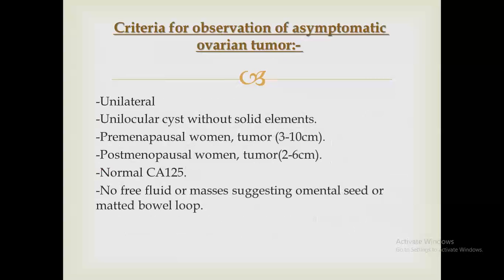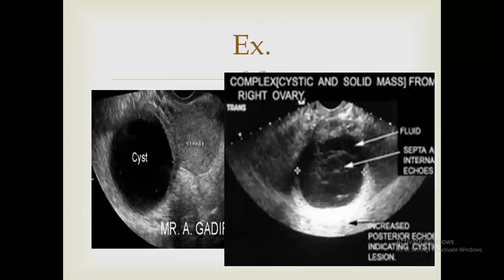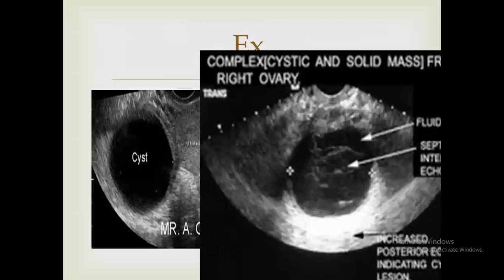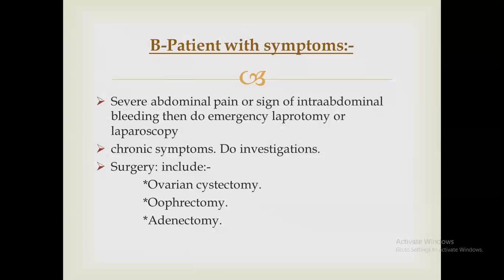What are the ultrasound features that go with benign? It is unilateral, unilocular, with clear fluid, less than 10 centimeters in size if she is premenopausal, less than 6 centimeters if she is postmenopausal, the CA125 is normal, and there is no free fluid or omental seeds or matted bowel loops. If there is thick fluid with septations and internal echoes, it is, as we said, a complicated ovarian tumor.